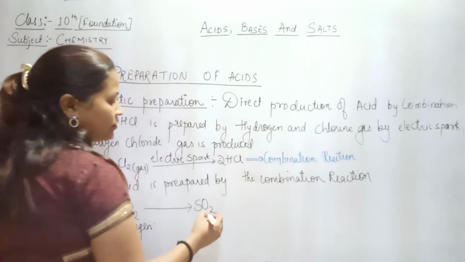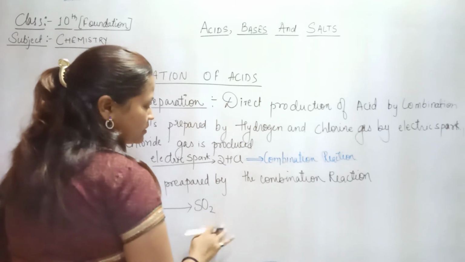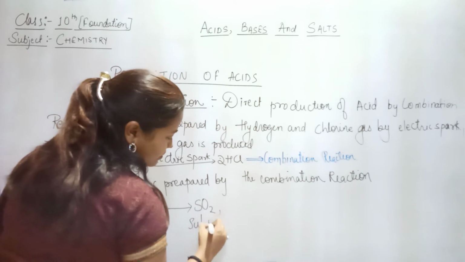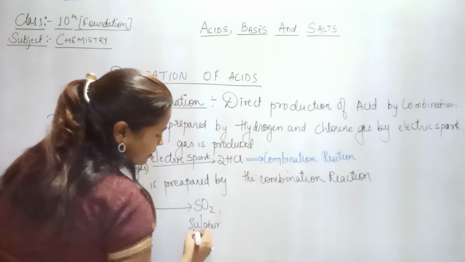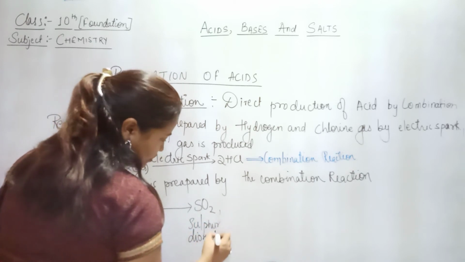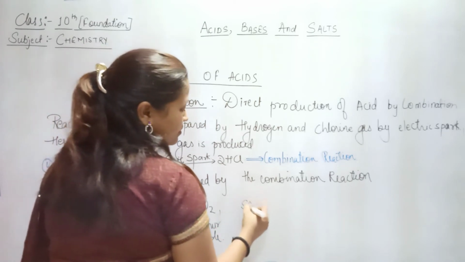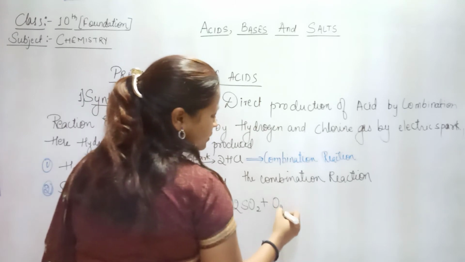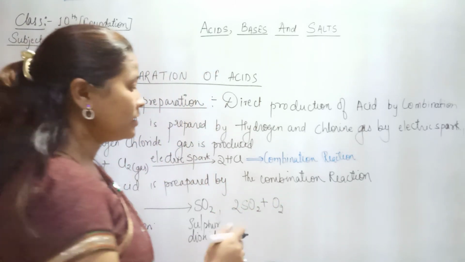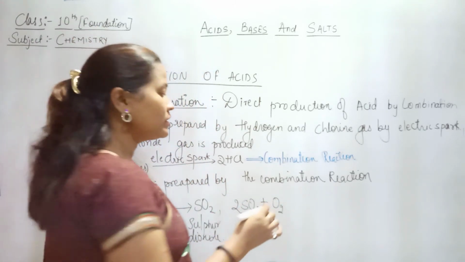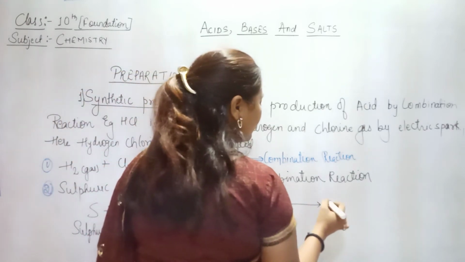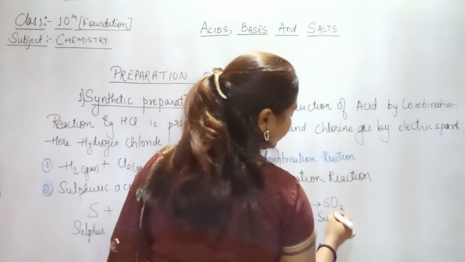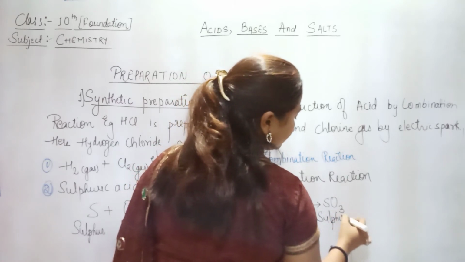So now, for the next step, this sulfur dioxide which is produced here is again reacted with oxygen gas. When this happens, there will be production of sulfur trioxide. So SO3 is produced.